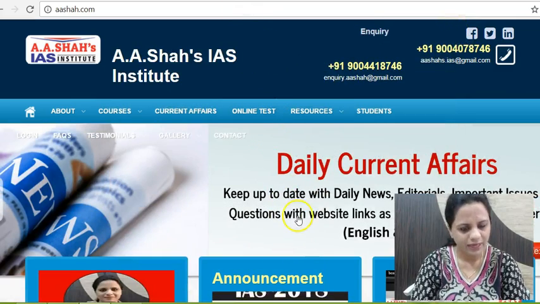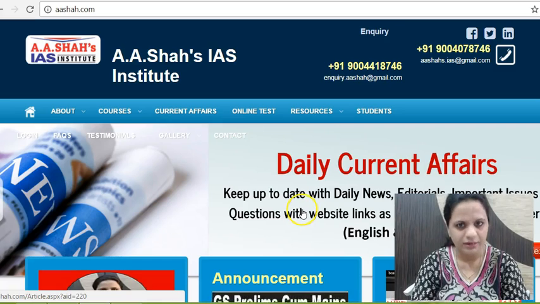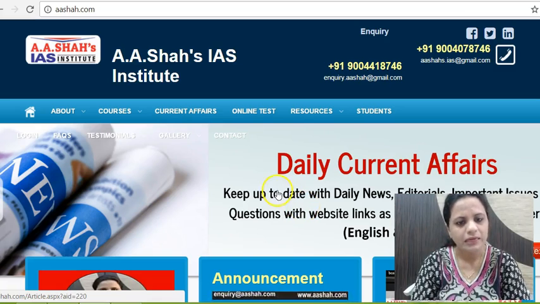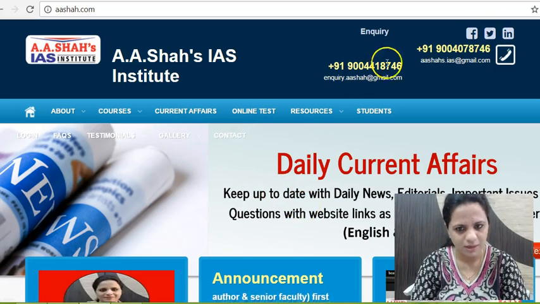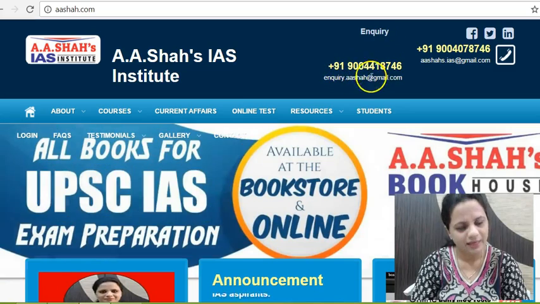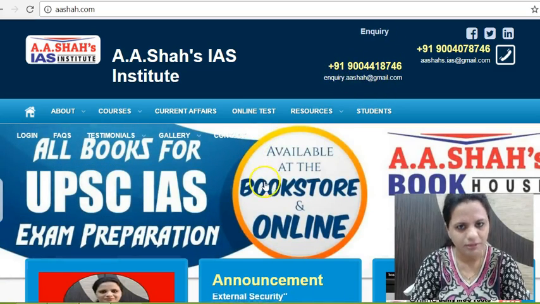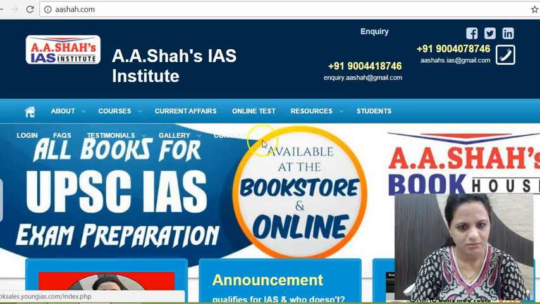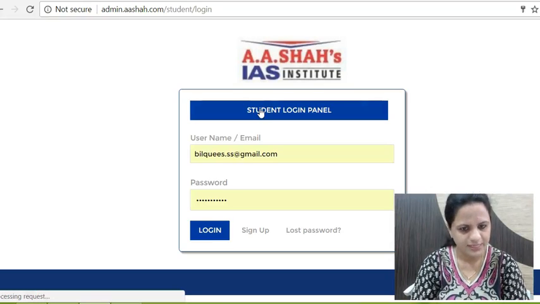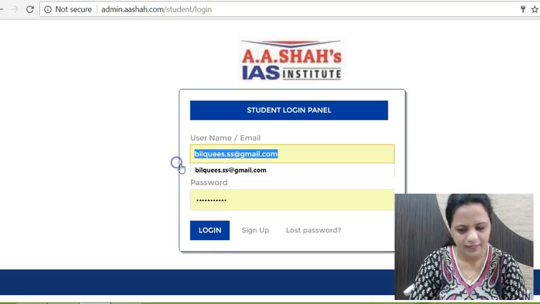After creating a login, you will get the ID and the password through the institute once they admit you. There is no fee for this, nothing at all. You can also call the institute on the inquiry number and get confirmation. Once you are enrolled into the course, you will get an ID and password, and then you can go for the online test here. You can put in your login, ID and password.